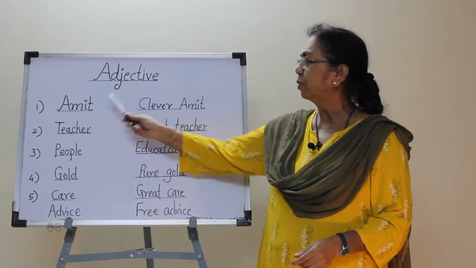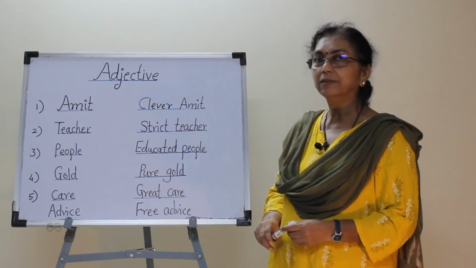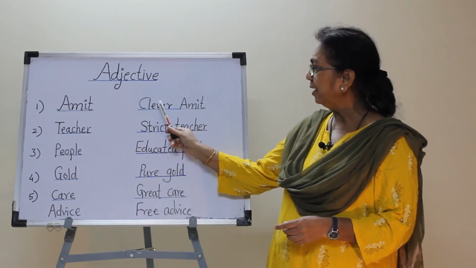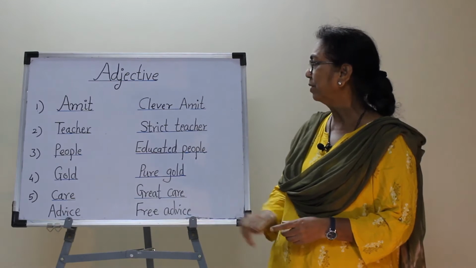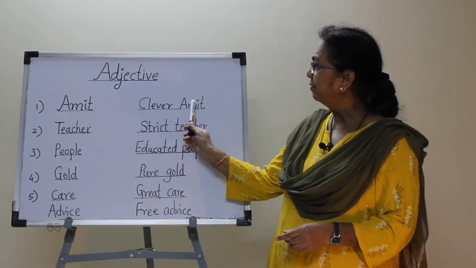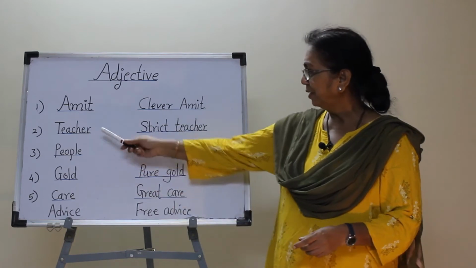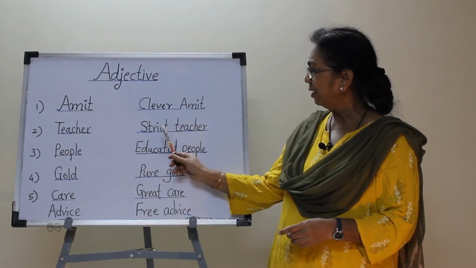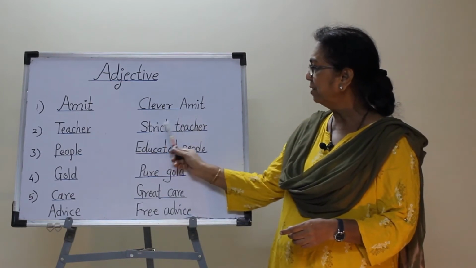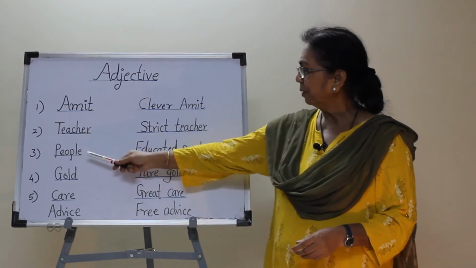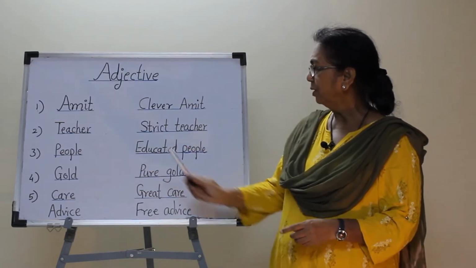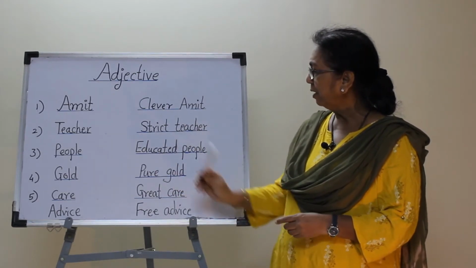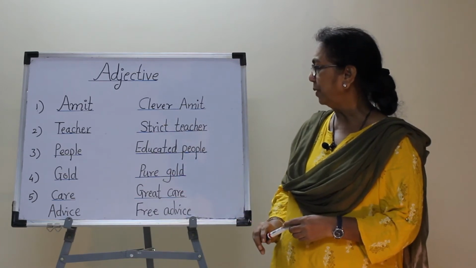Amit. Amit is a proper noun. Clever Amit. The word clever describes the noun Amit. It tells the quality of this noun Amit. It adds the information about the noun Amit. Teacher, a common noun. Strict teacher, again the word strict describes the noun teacher, tells the quality of this noun teacher. People, a collective noun. Educated people, the word educated describes the noun people, it tells the quality of this noun people.